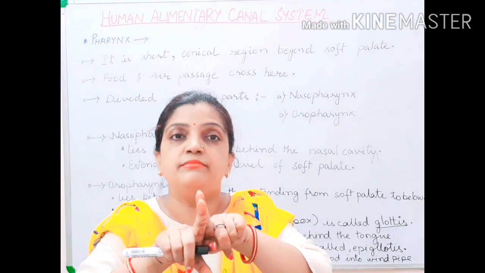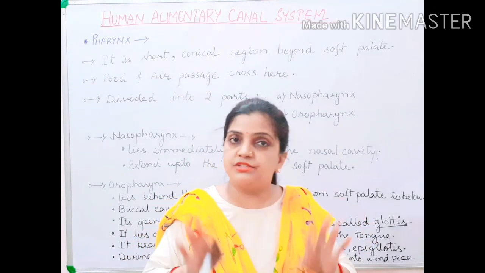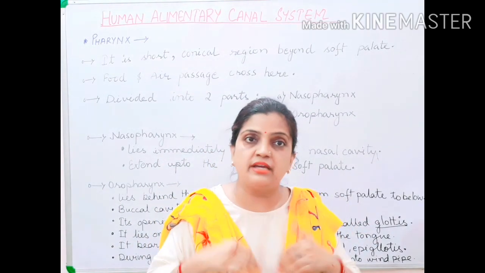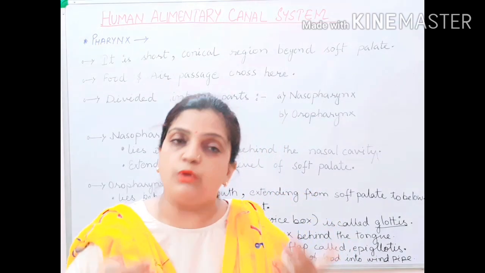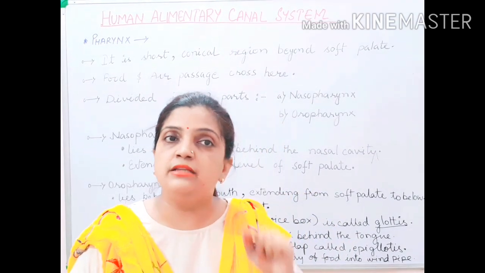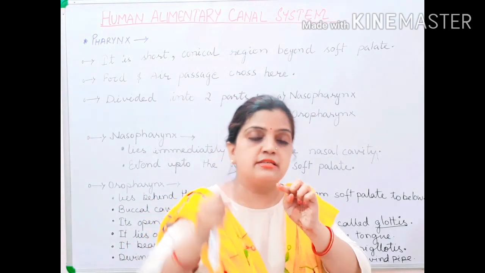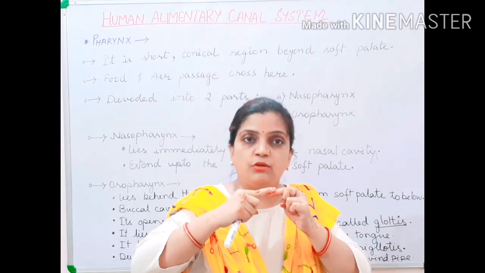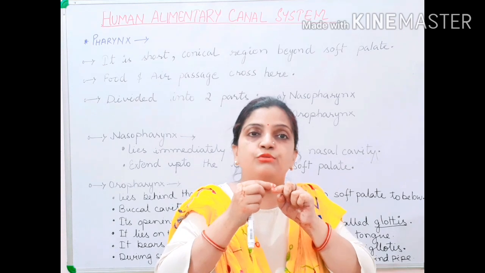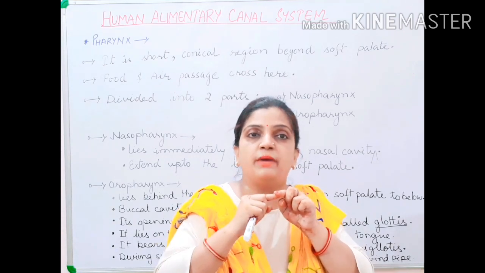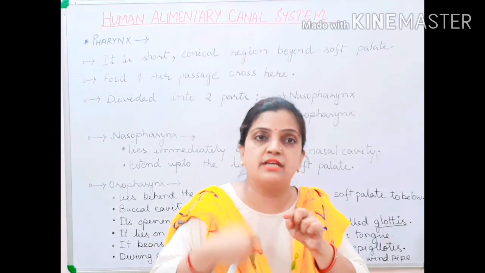Now both of them need a guard, protection, and every time respiration is taking place, we are continuously breathing, inhaling and exhaling. But what happens during swallowing of food? To prevent the entry of food into the windpipe, this glottis is covered by the epiglottis, so that from the food pipe, from the oropharynx, the food cannot pass into the windpipe and proper respiration can continue. The proper breathing process can continue.